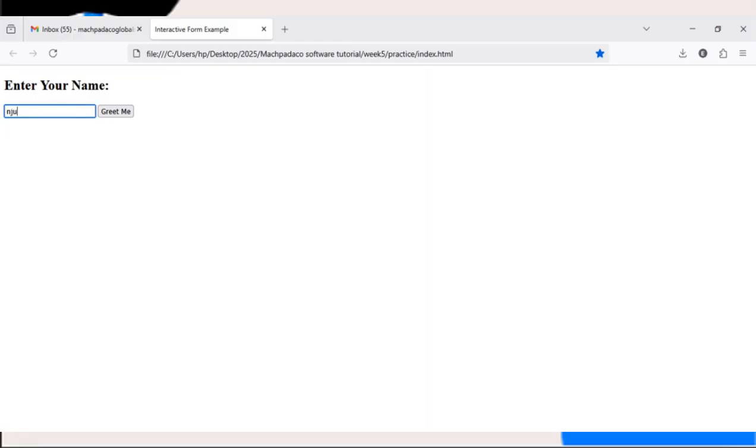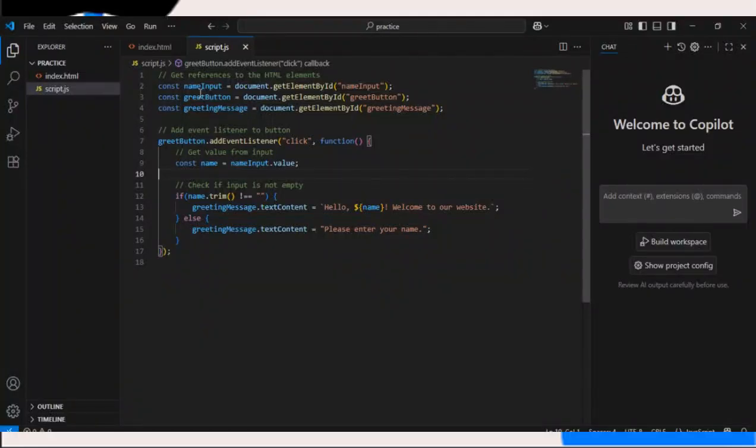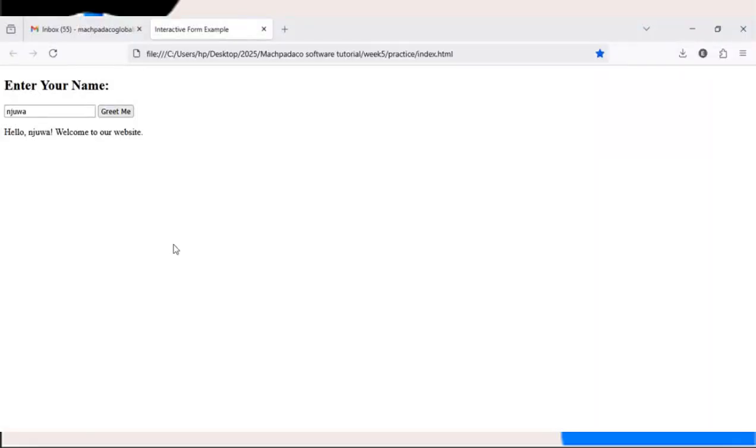Likewise, if I change it to, let's say, Njoa, and click the greet me button, it will say, hello Njoa, welcome to our website. This interactivity is found in the JavaScript code. So that is how JavaScript helps you have interactivity with your web browser.